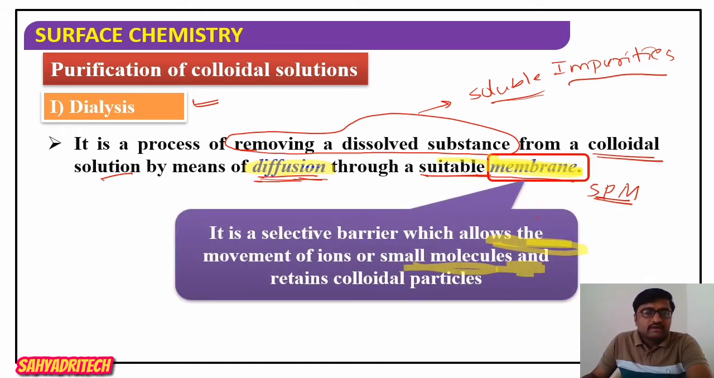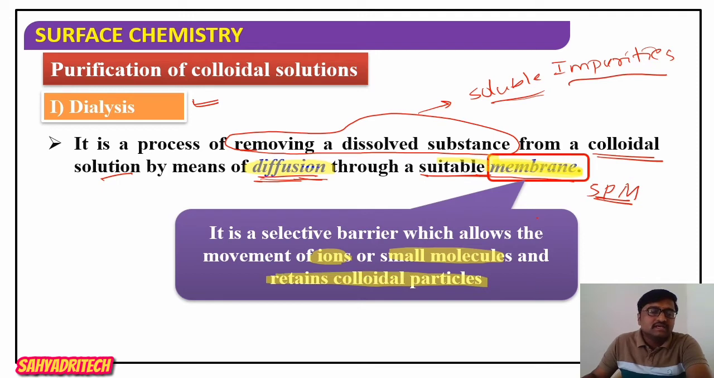Now here we said suitable membrane, right? That membrane may be an animal bladder, or a parchment paper or cellophane sheet, and it is called a semi-permeable membrane. Why do we say semi-permeable membrane? It is a selective barrier which allows the movement of ions or smaller molecules, but retains the colloidal particles.